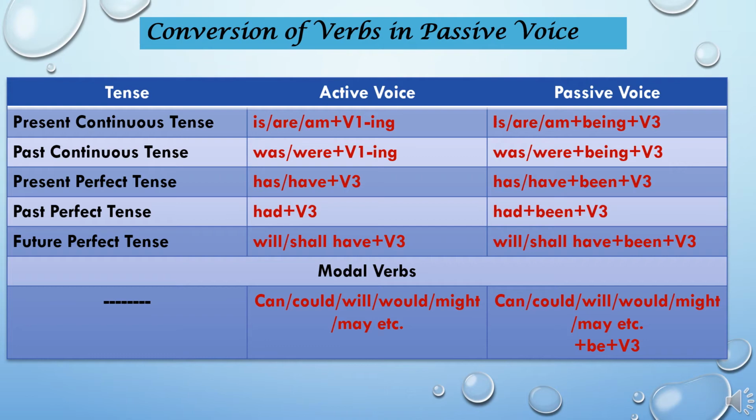The last one is modal verbs. So if we have a sentence with modal verbs like can, could, will, would, might, may, any one of these, then when we change this sentence into passive voice, whatever the modal verb is given there, we write that modal verb plus be plus V3. So this is the table of conversion of verbs in passive voice.